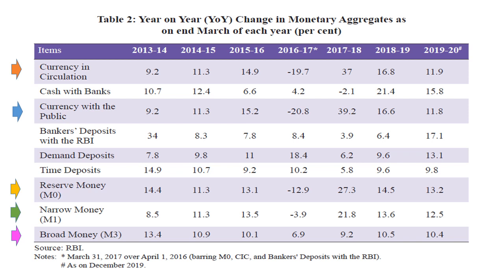And since the money which we were holding, like 500 rupee notes and 1000 rupee notes, were also invalid, that is why in our hand also the liquidity was reduced, and that is why it has a negative value. In the same way, reserve money, M0, also consists of notes and coins. Since 500 and 1000 notes were out of circulation, they became invalid. That is why reserve money also reduced by 12.9%.